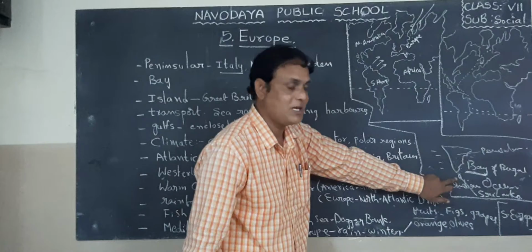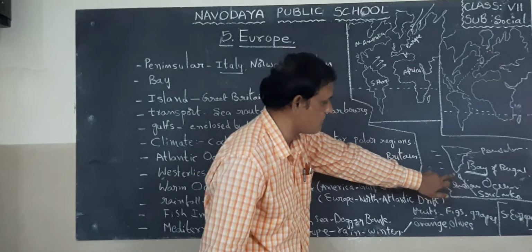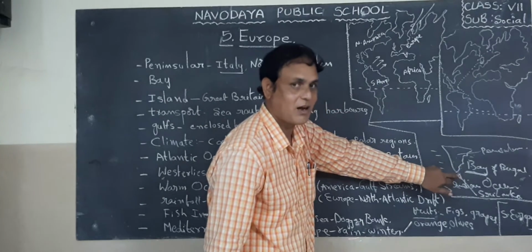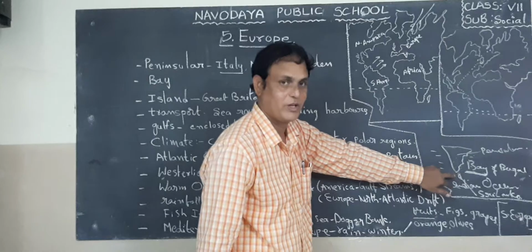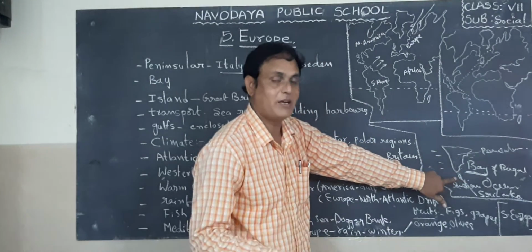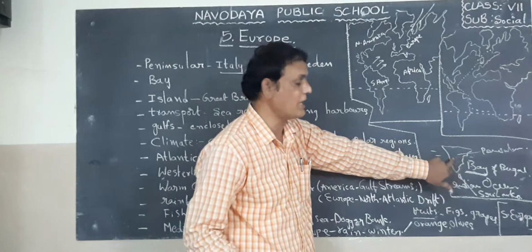That means land covered by water on all sides, not three sides. All sides of water. That is called island. So here Sri Lanka is an island country in the Asia continent, near to our country.